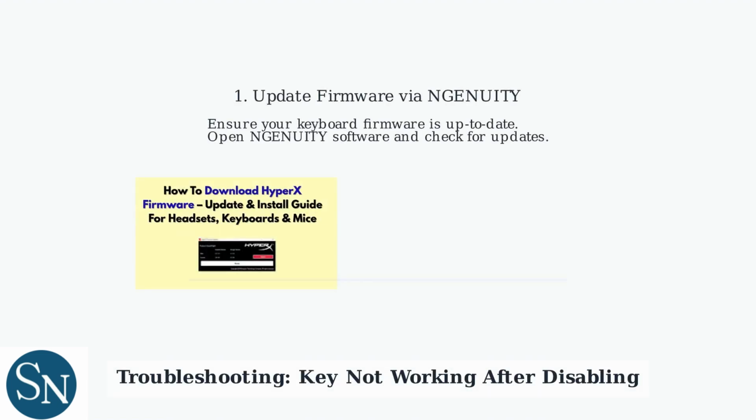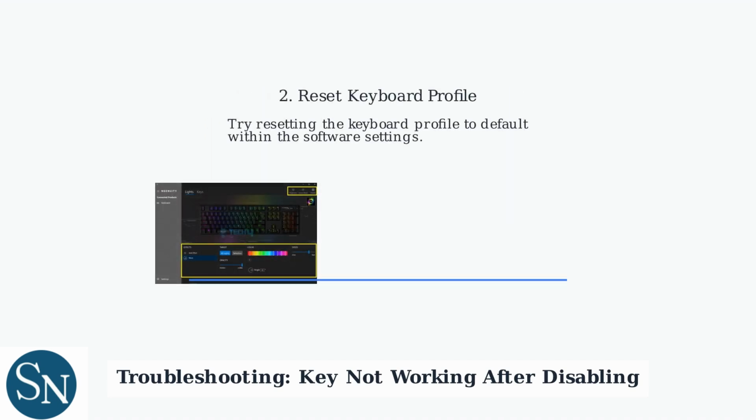If the Windows key still doesn't work after disabling the lock, start by ensuring your keyboard firmware is up to date through the Ingenuity software. Open the Ingenuity application, navigate to the Firmware Update section, and install any available updates for your HyperX keyboard. If the firmware is current, try resetting your keyboard profile to default settings within the software. In Ingenuity, go to the keyboard settings, select your profile, and choose the Reset to Default option.